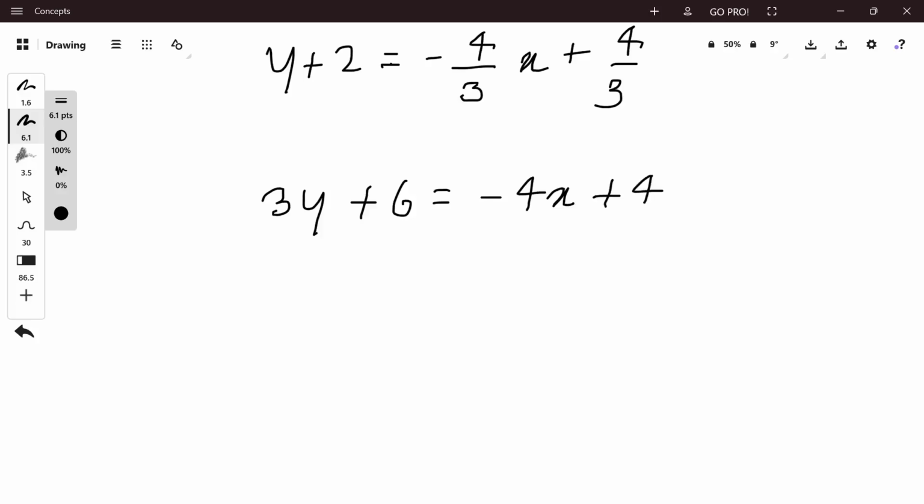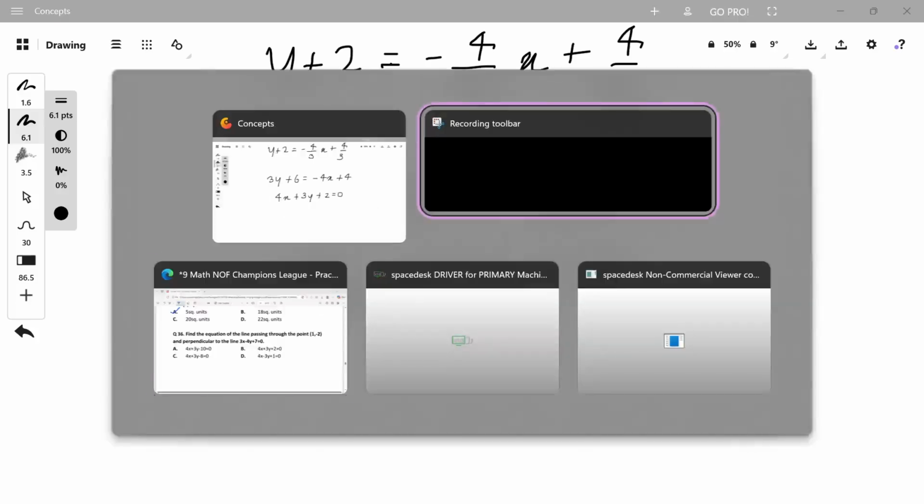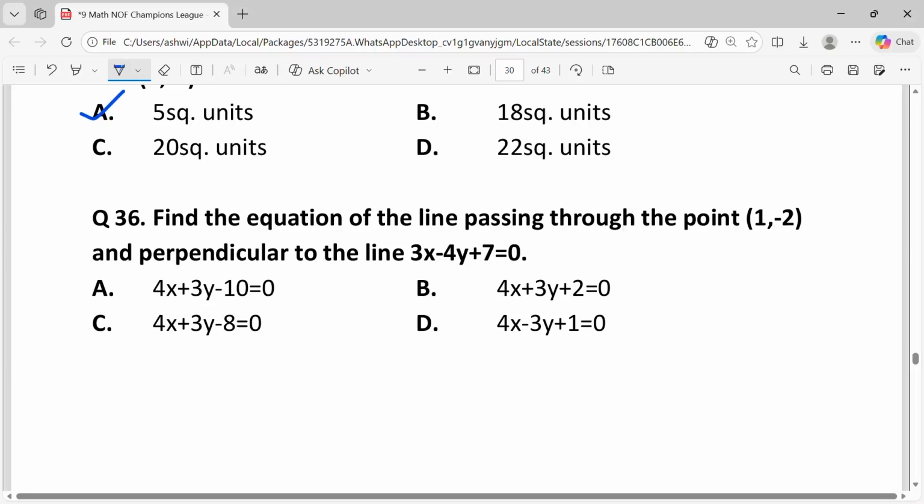Rearranging to the general form of ax plus by plus c equal to 0, we have 4x plus 3y plus 2 equal to 0. Comparing with the given options, the answer is B, 4x plus 3y plus 2 is equal to 0.